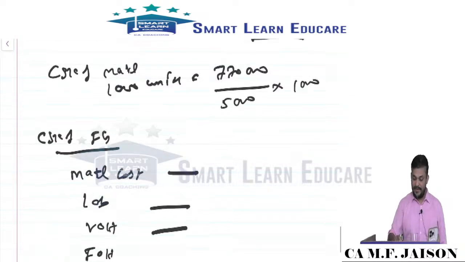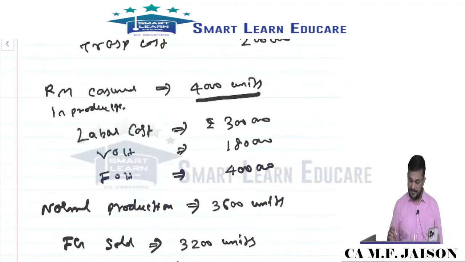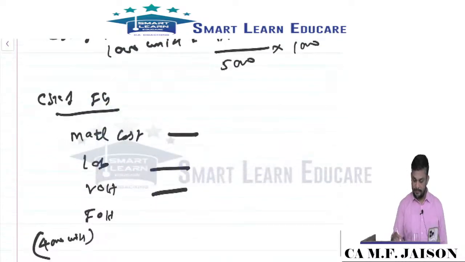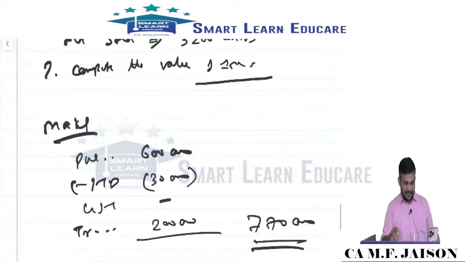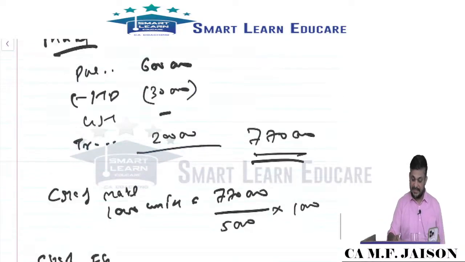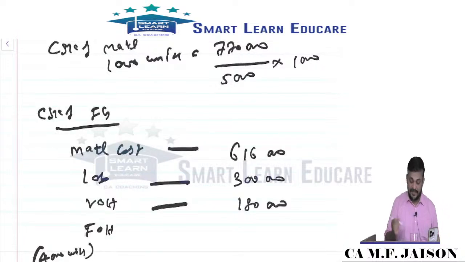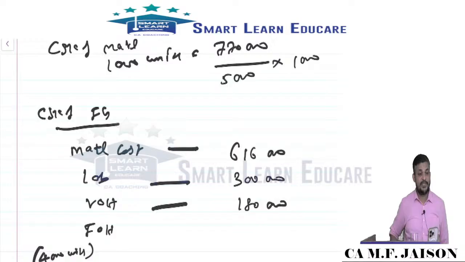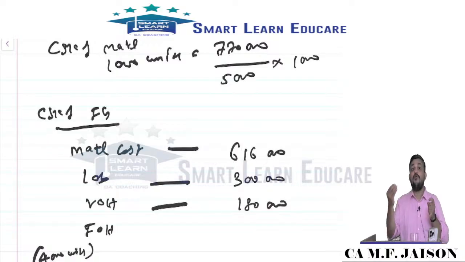Labor cost and variable overheads are directly given: 3 lakhs and 1,80,000. And the material cost is 6,16,000. Now fixed overhead allocation: is it based on 3,600 units or 4,000 units?